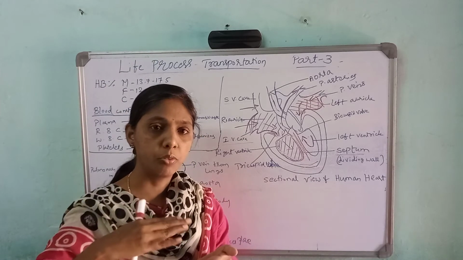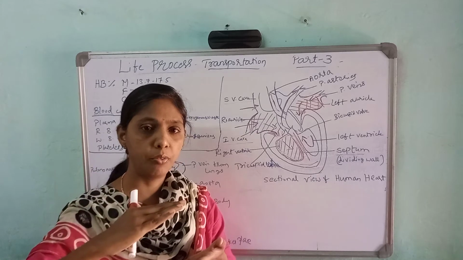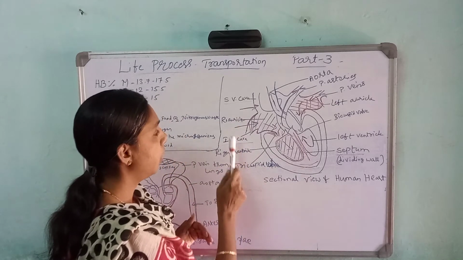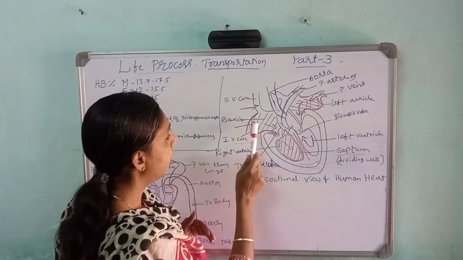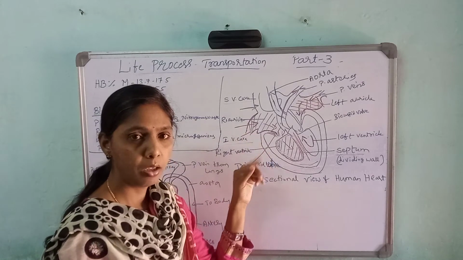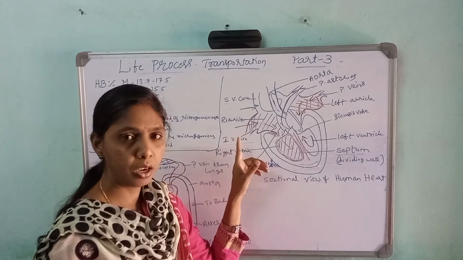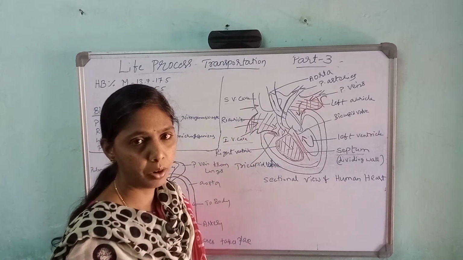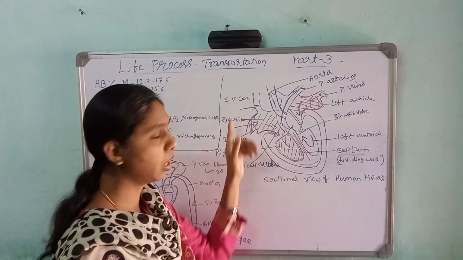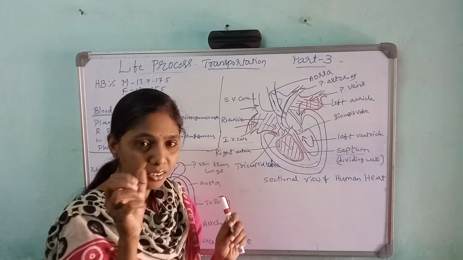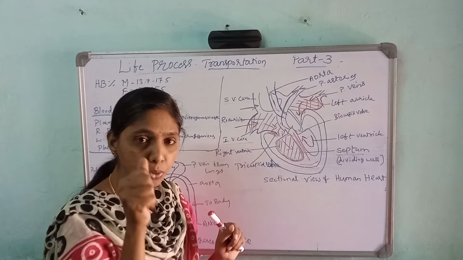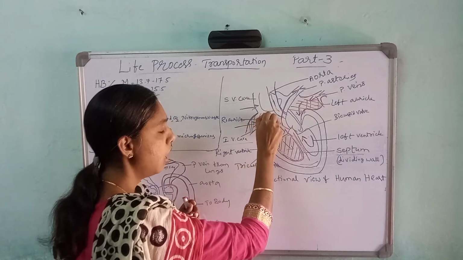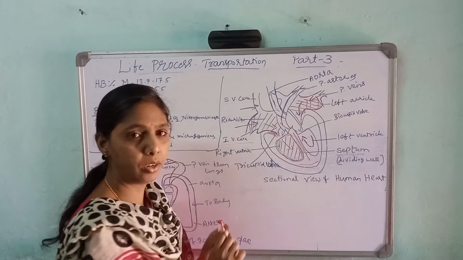So from all the parts of the body, the impure blood will be collected by the superior vena cava and inferior vena cava, which transport it into the right auricle. The first sentence, okay: impure blood from all the parts of the body will come to the right auricle through the vena cava. So the right auricle contracts and pushes the impure blood to the right ventricle. Okay, it contracts or shrinks, and the blood flows to the ventricle.